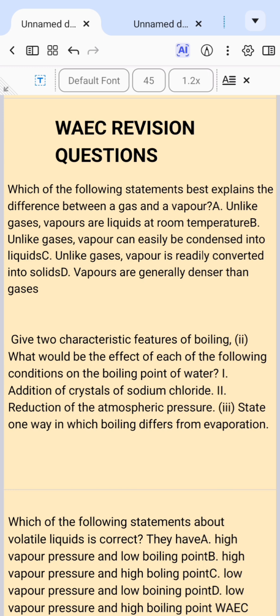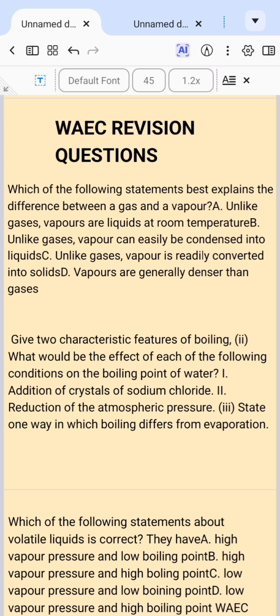So the best answer is option B, which is unlike gases, vapor can easily be condensed into liquids, while gases cannot, because gases are already in gaseous state right from the onset. At room temperature, they are always in gaseous state, while the vapor is from liquid itself, so it can condense back when there is a drop in temperature. So the best option is option B.